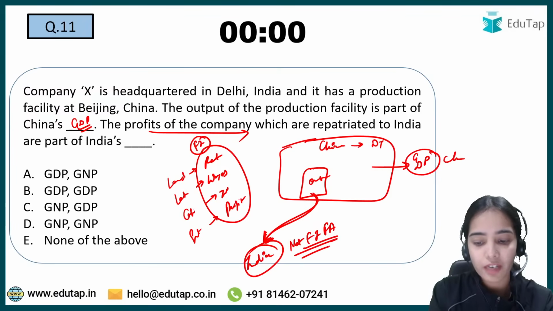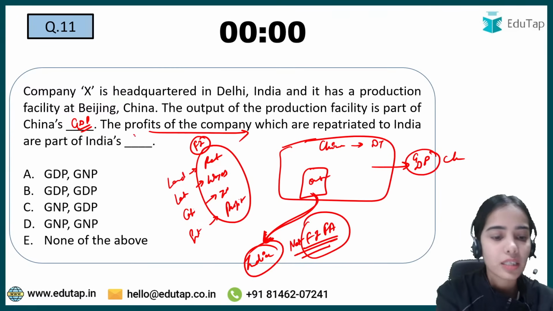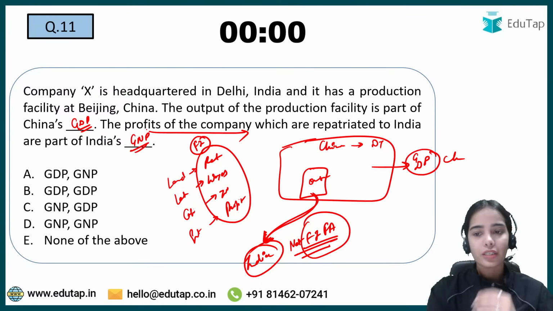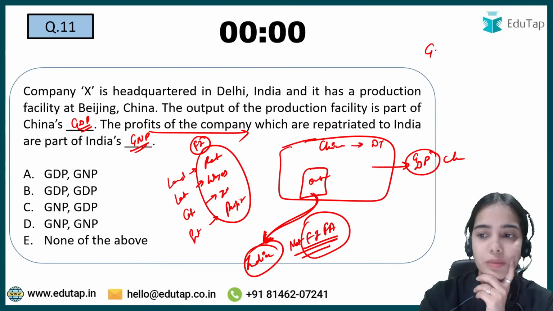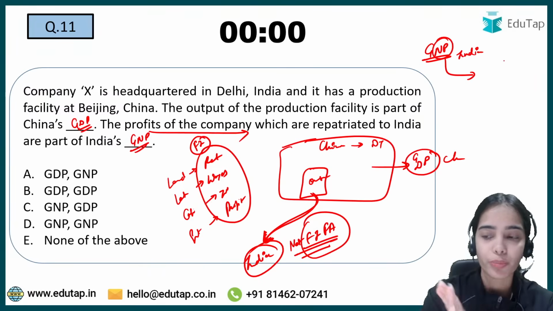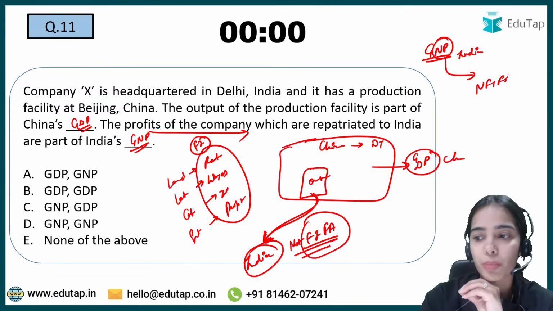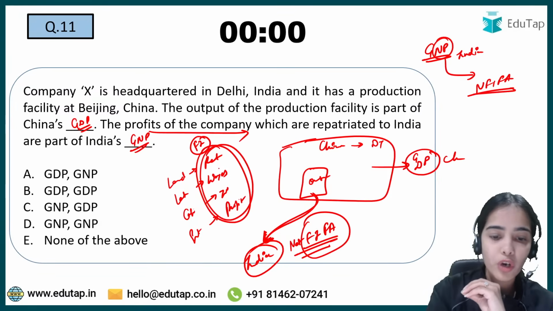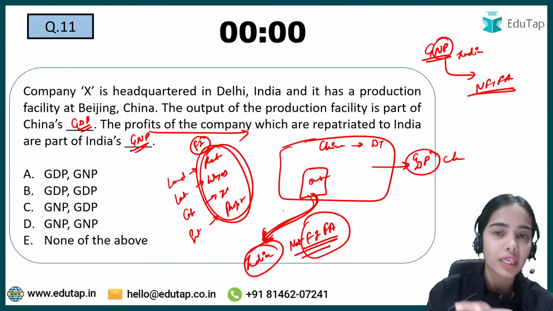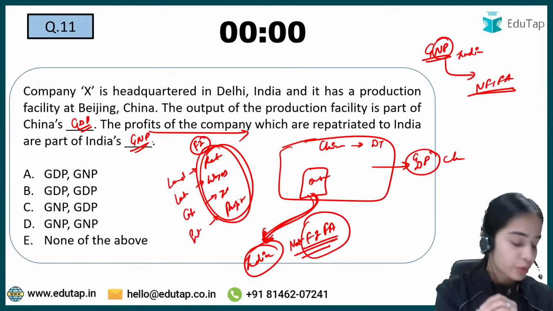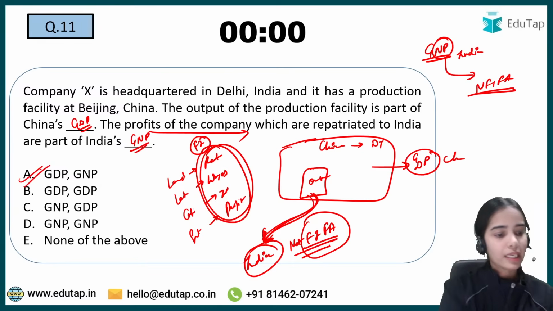The net factor income from abroad is added in the gross national product of India. So the answer here is A.